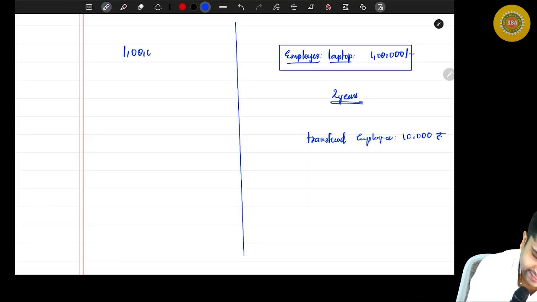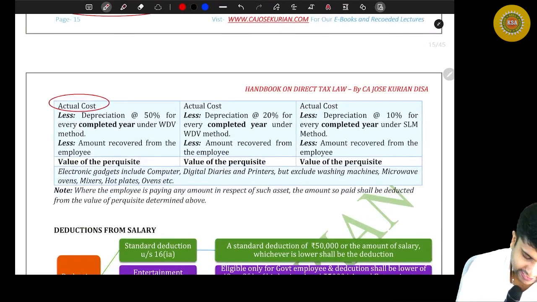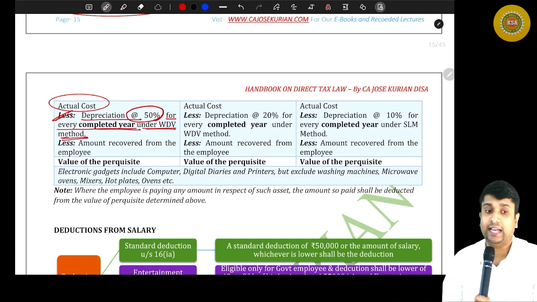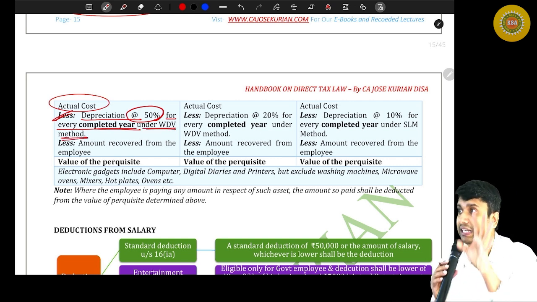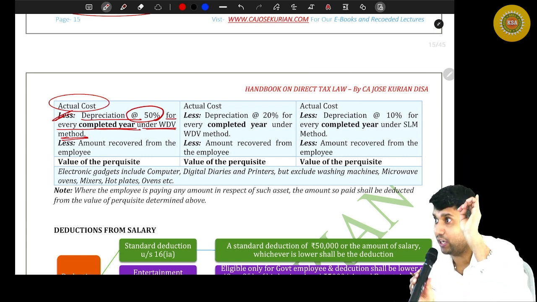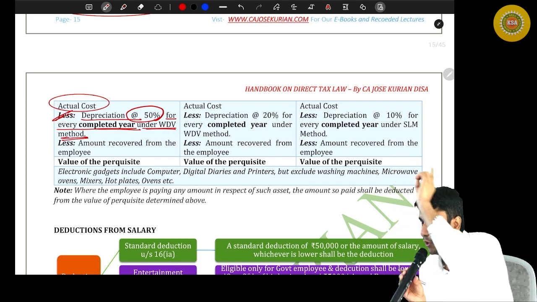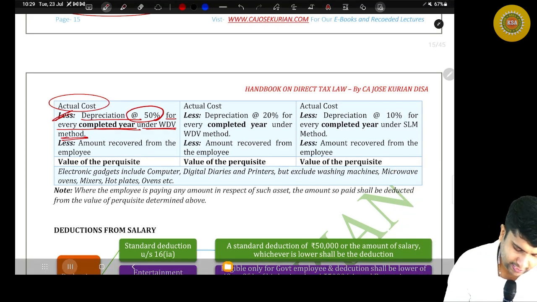You first take that 1 lakh rupees incurred by the employer. Then what is step number 2? Less depreciation at 50% for every completed year under WDV method. Then you have to deduct depreciation at what rate? At 50% for every completed year, and in what method? Under WDV method.